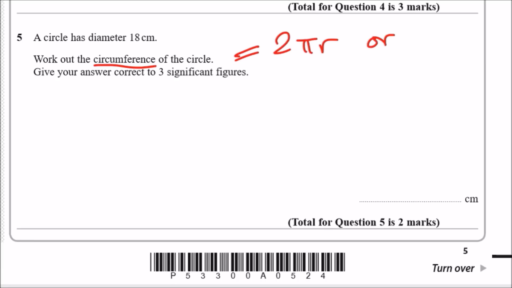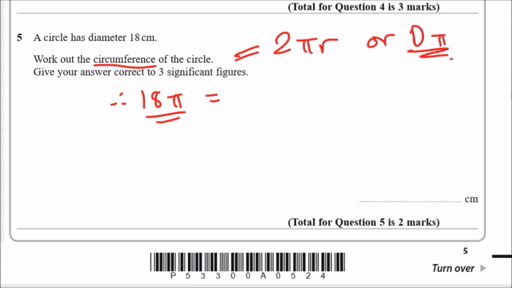So let me get my pen. So pi times d. D is the diameter, r is the radius. Since we're given a diameter of 18, we could just put it in a calculator. It would just be 18 times pi. So the solution would just be 18 pi. And then put whatever this gives you in a calculator, you should just round it. So this is actually very easy, 2 marks.